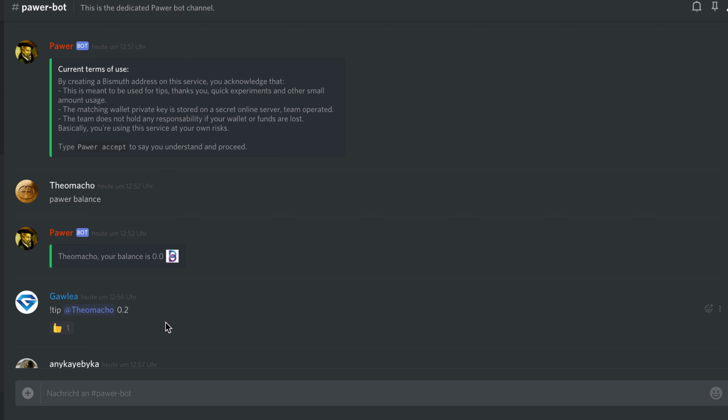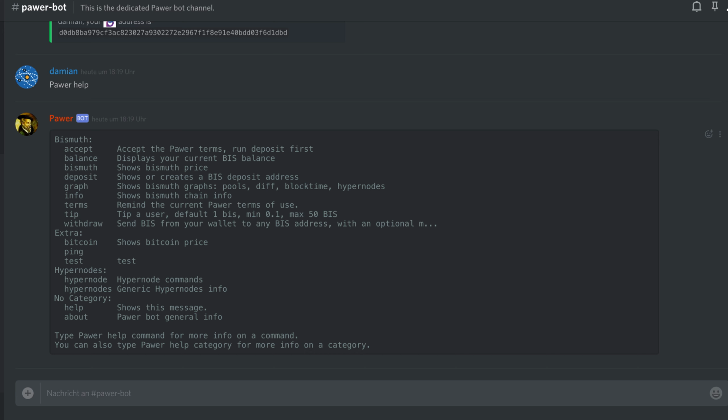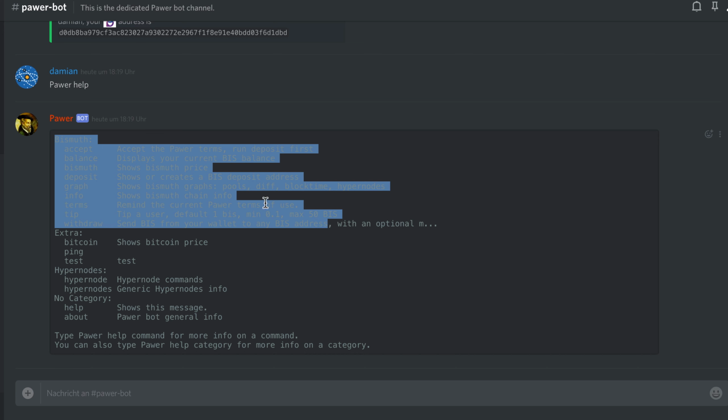Now let me show you first of all how to list all the options you have, all the commands. If you initiate the bot by just typing Pawer and then help, this will now show all the help, all the commands. So those are the Bismuth commands.